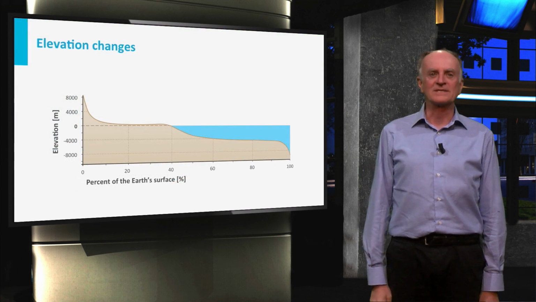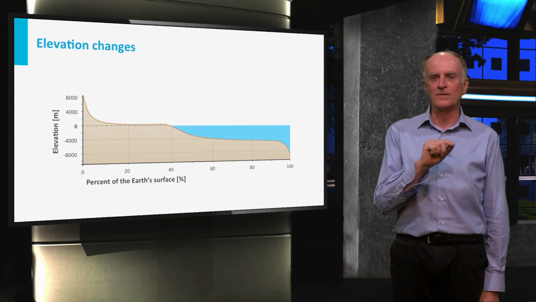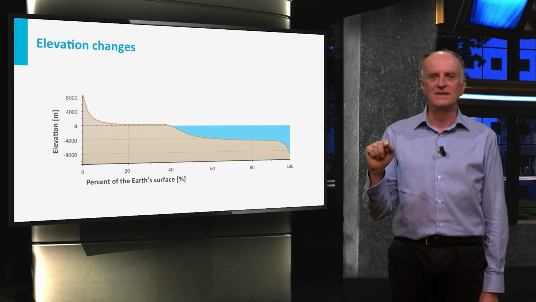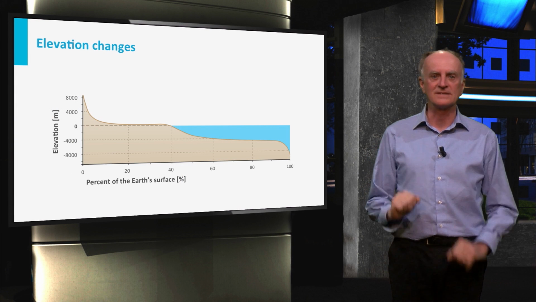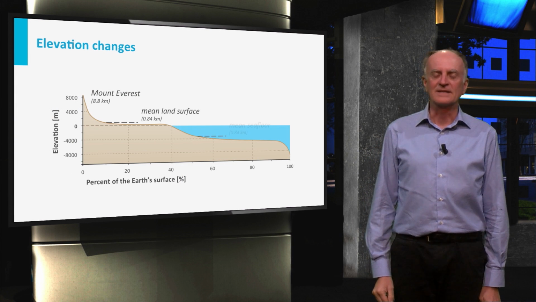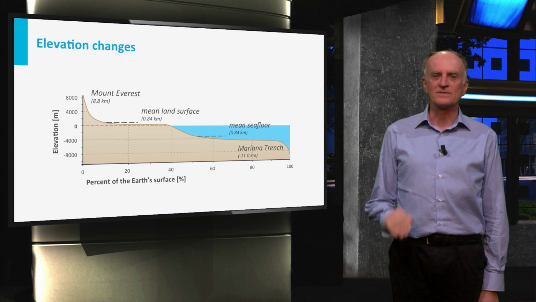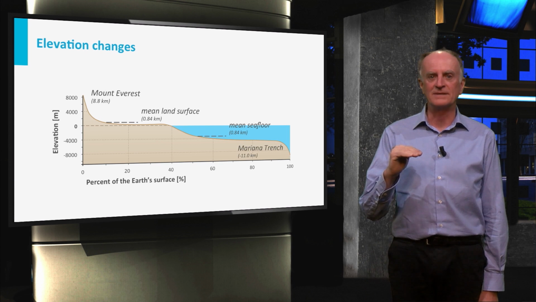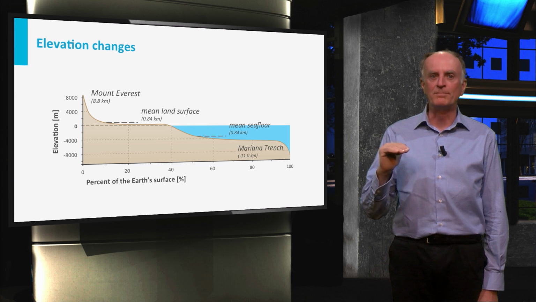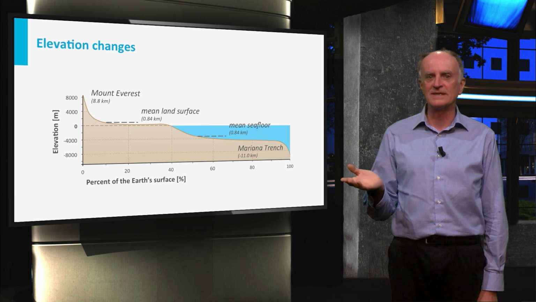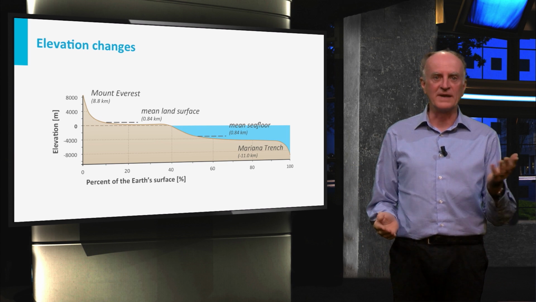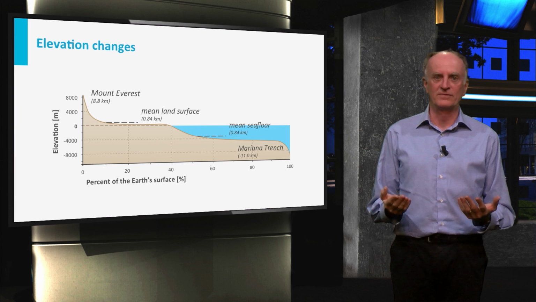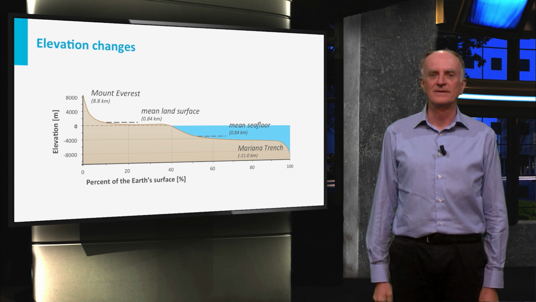The diagram on the slide shows the percentage of the Earth's surface on the horizontal axis, which lies at a certain altitude indicated on the vertical axis. You can see that something like 30% of the Earth's surface lies at around 500 meters. An even larger portion of the Earth, nearly 50%, lies at around 4 kilometers beneath sea level. Why are only few regions very high and a lot of regions close to sea level?